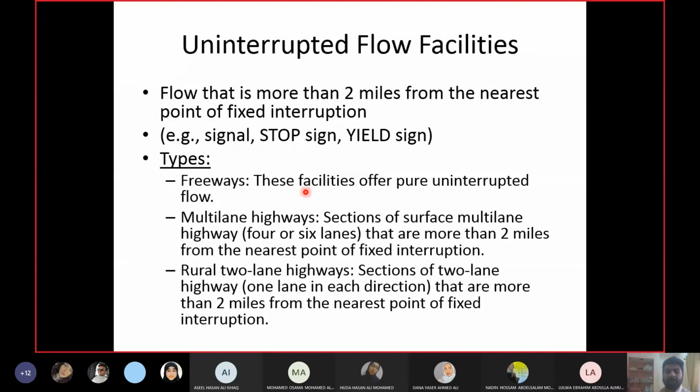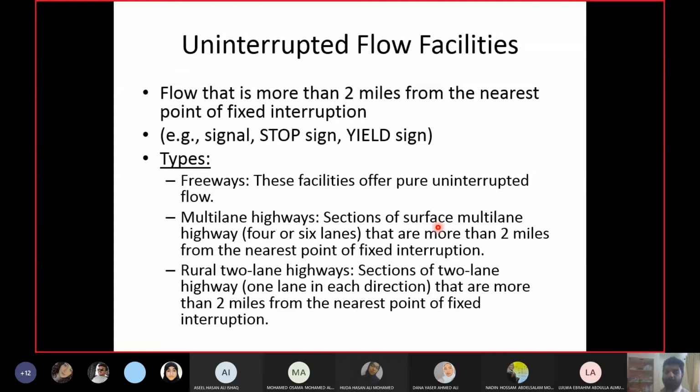Then multi-lane highways are basically called surface multi-lane highways. Why surface? Because they are on the ground level. Surface means on the ground level. So they do not have bridges and tunnels. Why? Because if they had bridges and tunnels, then there would be no interruptions. If you provide a bridge, that means you are avoiding an intersection, right?